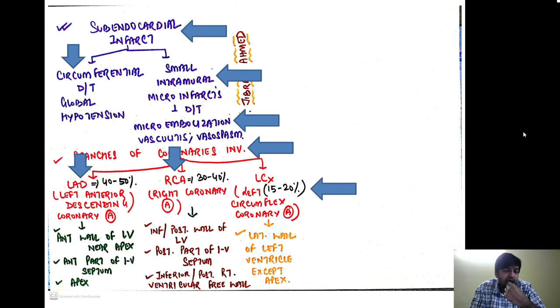Now in around 15 to 20% of the cases, it is the left circumflex artery which is involved, that is going to involve the lateral wall of the left ventricle except the apex. So this is the distribution of the coronaries, and these are the frequencies with which these vessels are involved in myocardial infarction. Again, very important from MCQ point of view. Okay, so now we will go towards the morphological features of myocardial infarction.